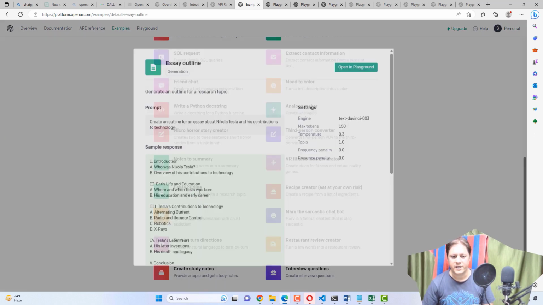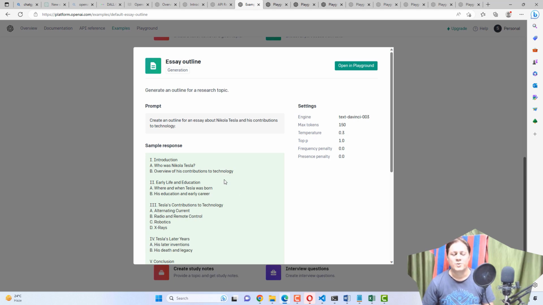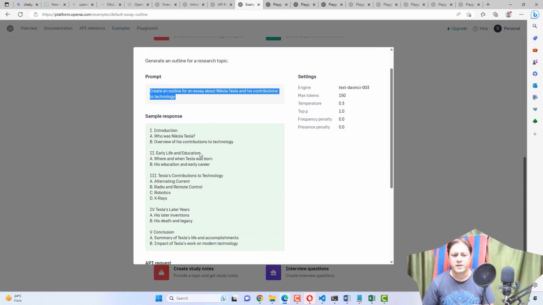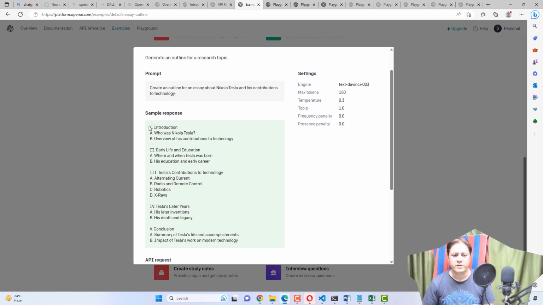Next example, it's an essay outline. Here you are not giving much information, but you are saying create an outline for an essay about Nikola Tesla and his contributions to technology. So you are saying create an outline. It will not write any essay, paragraph, nothing. It will provide the outline only: introduction, who was Nikola Tesla, overview of his contributions to technology, early life, and whatever.